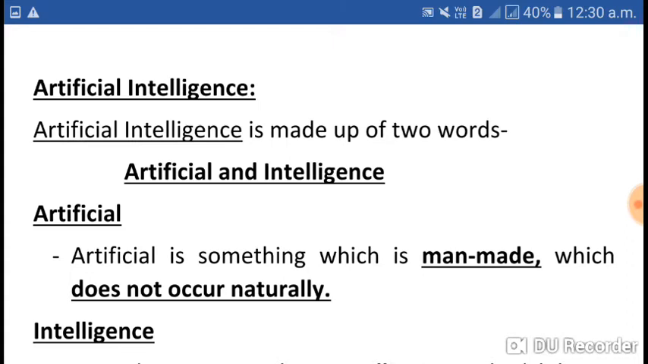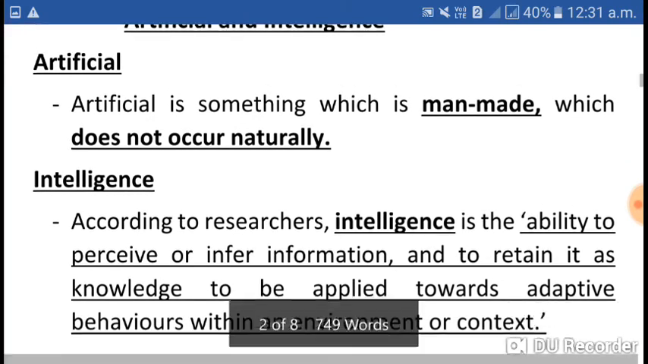So let us now start our topic, artificial intelligence. Today we will learn about what artificial intelligence is in detail by taking different examples. Artificial intelligence is made up of two words. You all know what these two words are: artificial and intelligence. What is artificial? What is intelligence? Let us discuss. Artificial, very simple, is not natural, or we can say something which is man made, which is not natural.